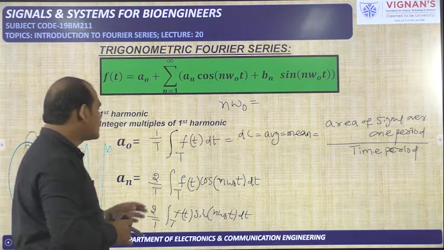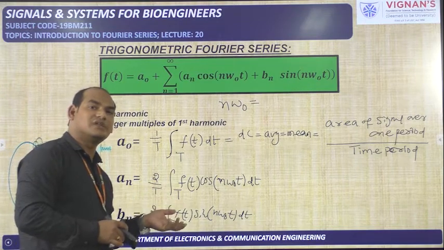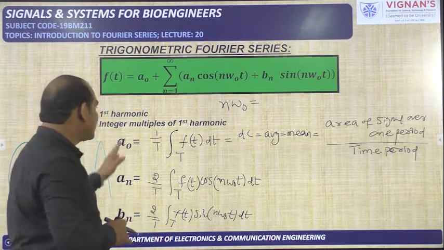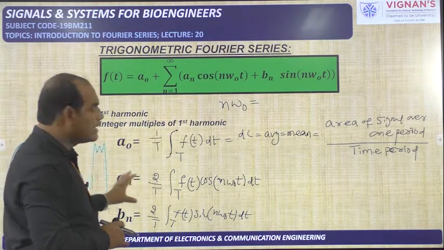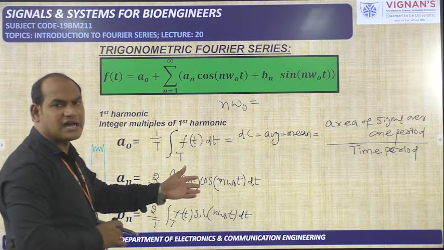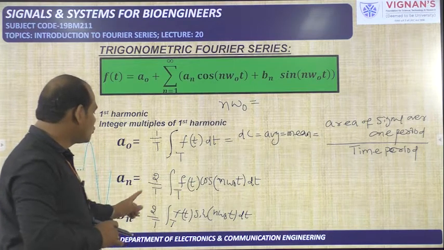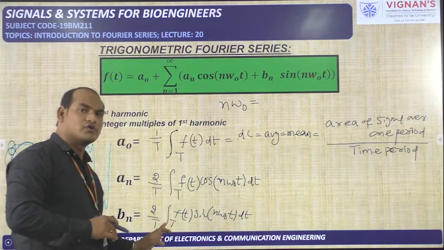So these three formulas are enough to represent one particular periodic signal in terms of the trigonometric Fourier series or cosinusoidal representation. a naught is 1 by T integral f of t dt, integration should be over one period. an is equal to 2 by T integral f of t cos of n omega naught t dt, integration should be over one period. bn is equal to 2 by T integral f of t sin of n omega naught t dt, integration should be over one period.